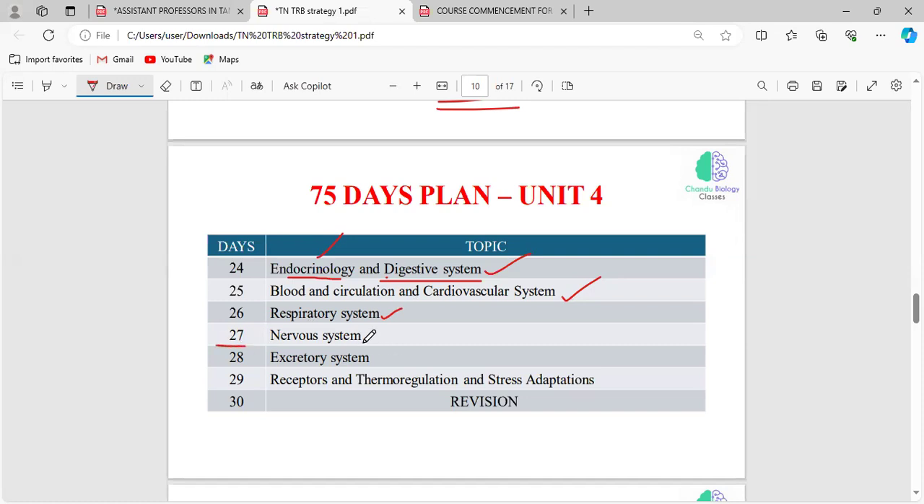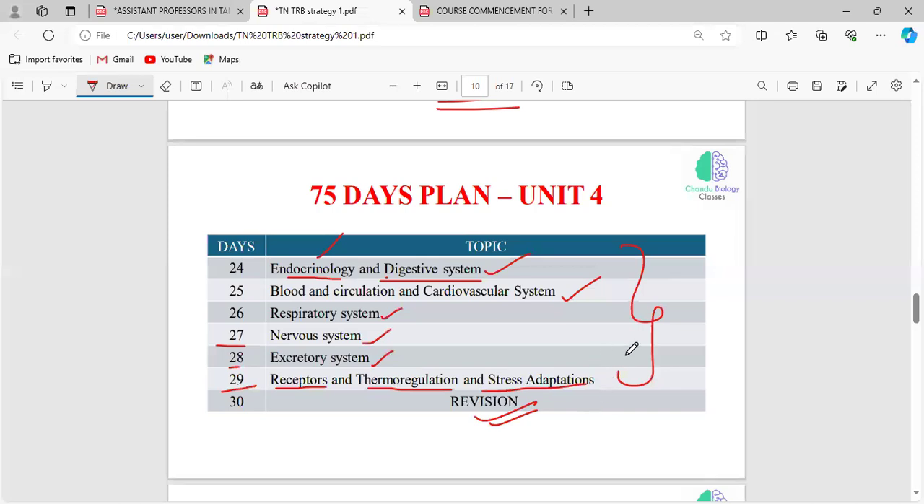In day 27, you can read the nervous system. And in day 28, you can read the excretory system. And in day 29, you have to focus on the receptors, thermoregulation, and stress adaptation. So these are all the topics given under the physiology. And day 30, you have to revise. So revision at the end of the unit is very, very important.